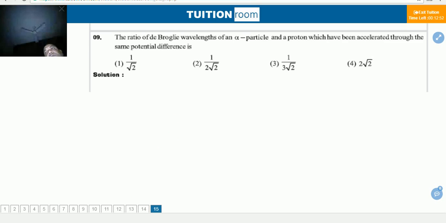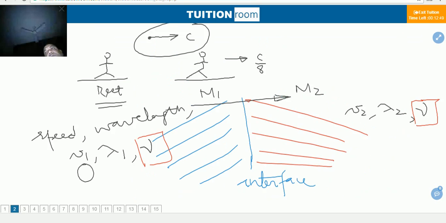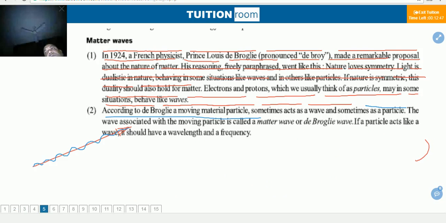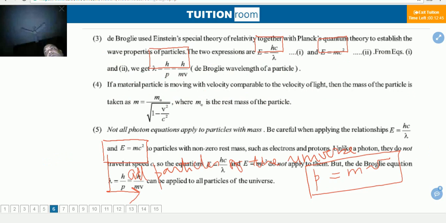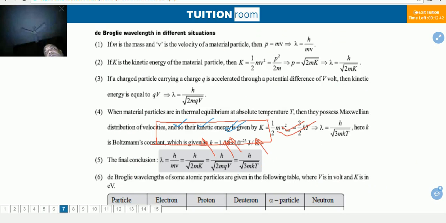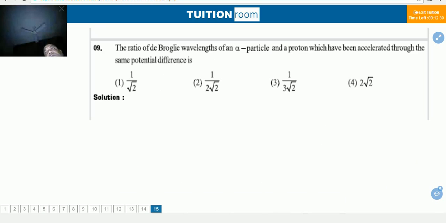I have read some formulas, and that formula is this: lambda is equal to h by root of 2mqV.